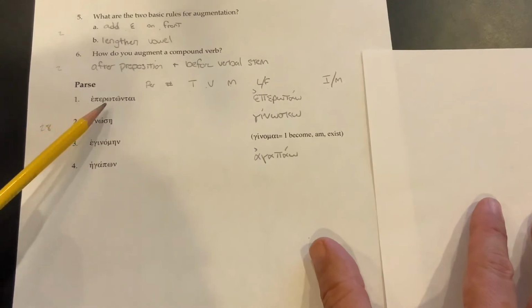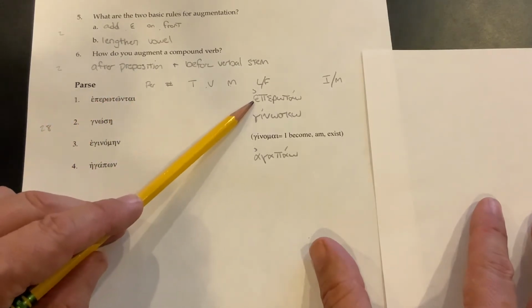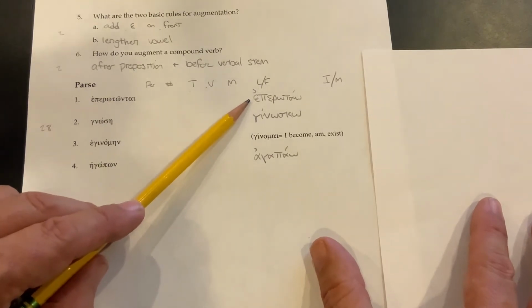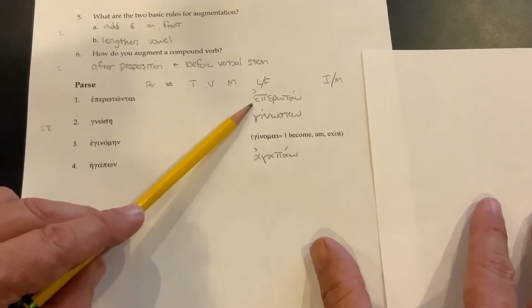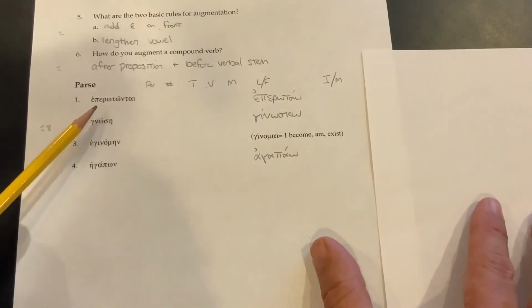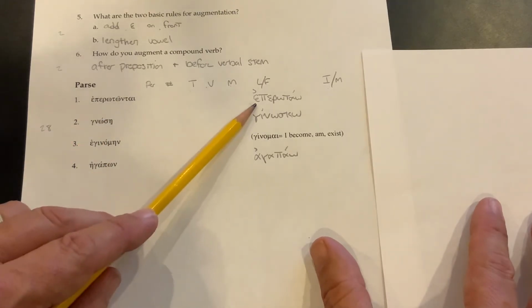So eperotontai. Our lexical form, we learned this verb this week, is eperotao, which is to ask or to demand, or to ask for something. I wasn't meaning to be tricky, but this is not an augment. This is part of the verb, eperotao.